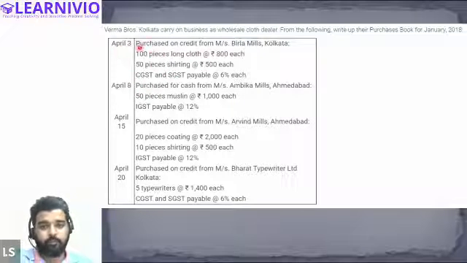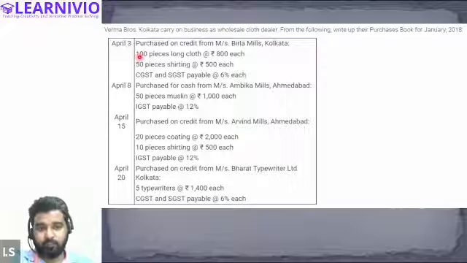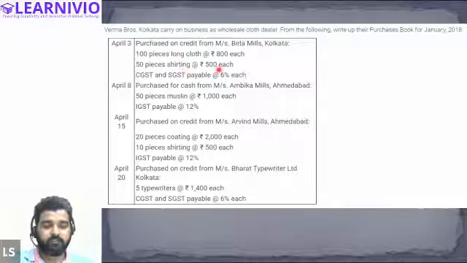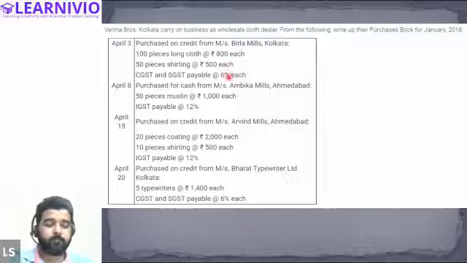On 3rd April, what is happening? Purchased on credit from Messrs. Birla Mills, Kolkata. We have purchased 100 pieces of long cloth at rupees 100 each. Then we have bought 50 pieces of shirting at rupees 500 each. There are taxes also applicable: CGST and SGST. CGST stands for Central Goods and Services Tax, SGST stands for State Goods and Services Tax, and both are applicable at 6% each. This will be on the billed amount, whatever the final amount.